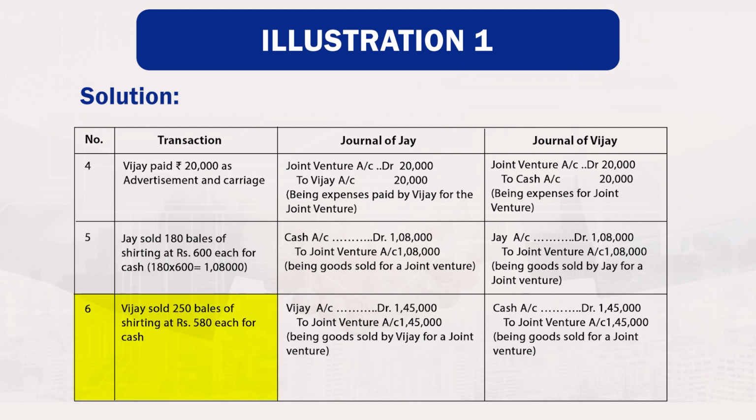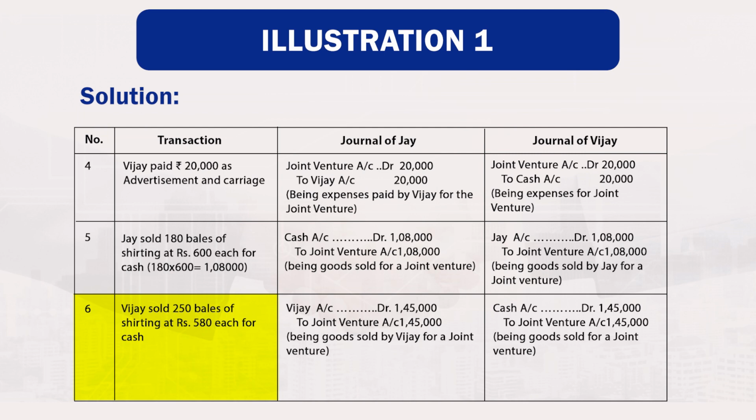6. Vijay sold 250 bales of Certing at rupees 580 each for cash. So, 250 bales of Certing multiplied by rupees 580, amount will be 1,45,000.